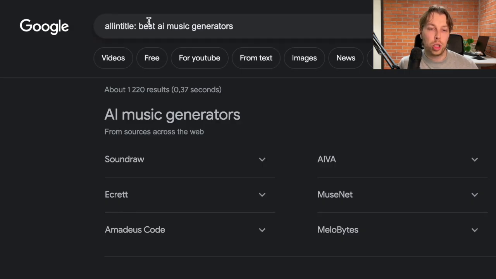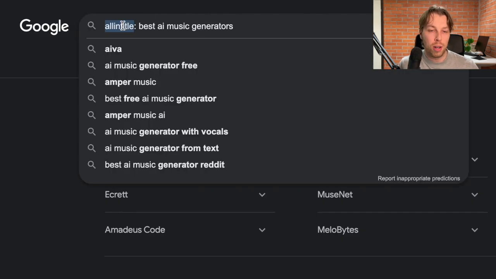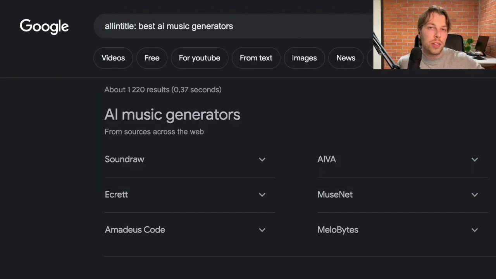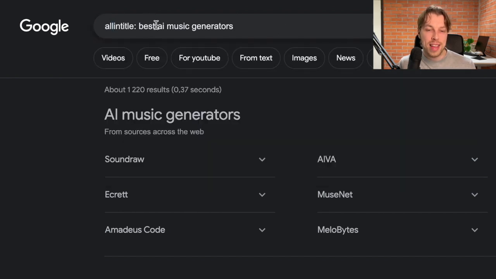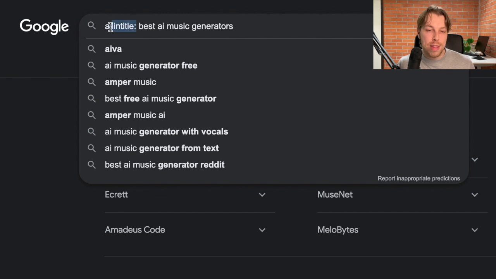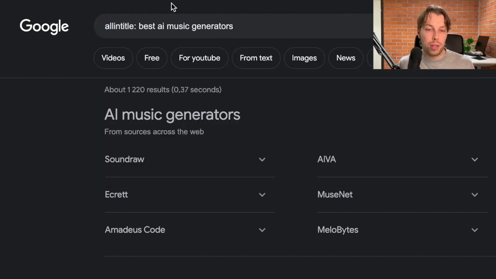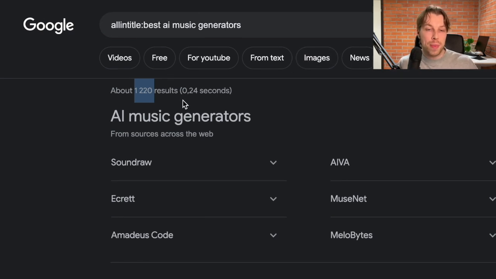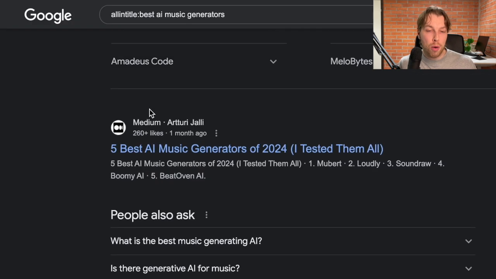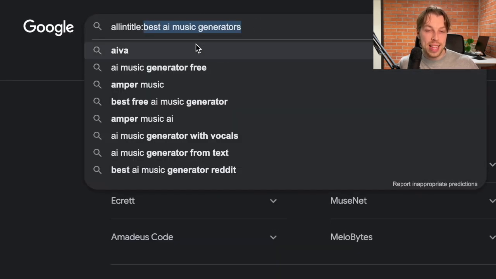And then another option is to use this allintitle operator. So you can figure out some of the central topics related to a particular niche. For example, in the AI software niche, I have searched for best AI music generators, and I have used this allintitle colon operator here on Google. So if I search for allintitle best AI music generators on Google, I'm going to see a number here which lists how many pages or blog posts there are related to this topic. So basically, these are all the pages and posts that have these words in their title.